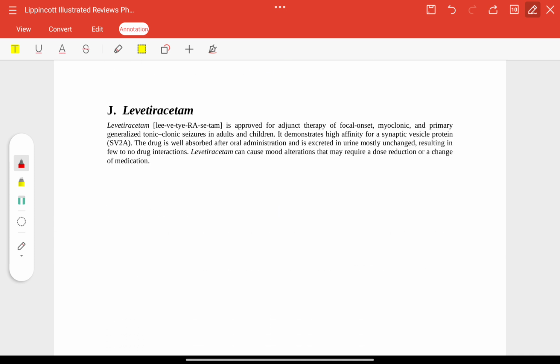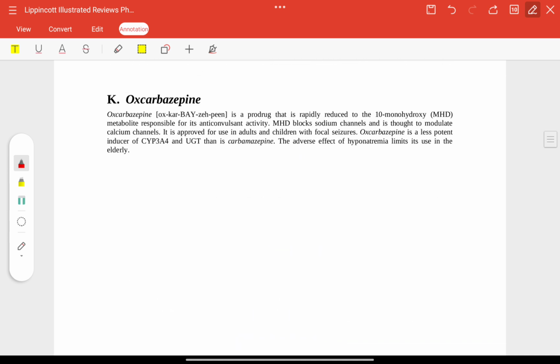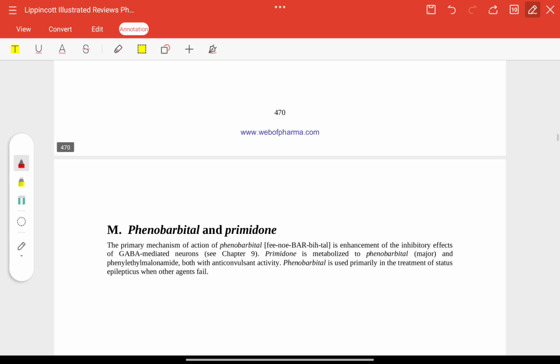Now, levetiracetam, it is approved for adjunct therapy for focal onset, myoclonic, primary generalized tonic-clonic seizures in adults and children, and it will cause mood alteration. Now, oxcarbazepine is a prodrug, and it will convert into an active metabolite, and it is used in focal seizure for children. Perampanel is a selective alpha amino 3 hydroxy 5 methyl 4 isoxazolepropionic acid antagonist. Just remember that it is used for focal, generalized tonic-clonic seizures.